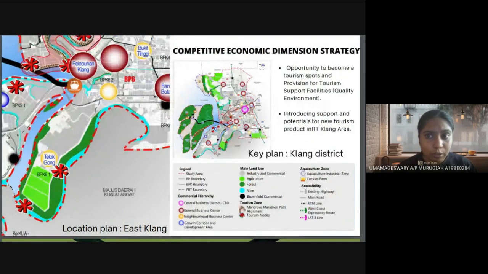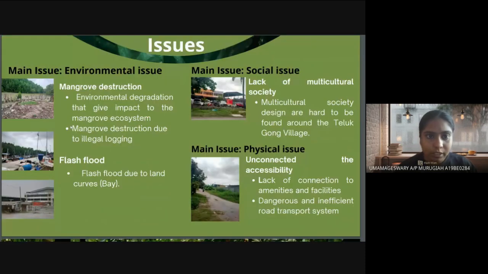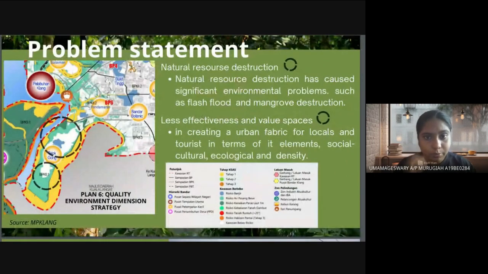Next, the competitive economy dimension. There are two opportunities to become a tourism spot here. So next, for the issues, the environmental issues are mangrove destruction and flash floods due to land clearing. The social issue is a lack of multicultural society, and the physical issue is unconnected accessibility. So next, for the problem statement: natural resources destruction, less effectiveness, and also wasted spaces.